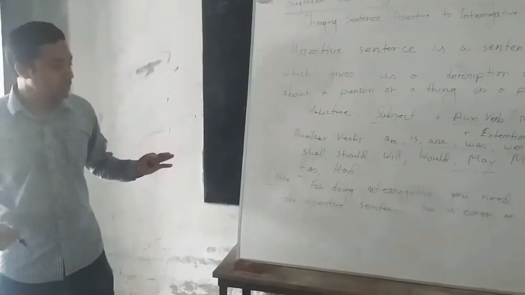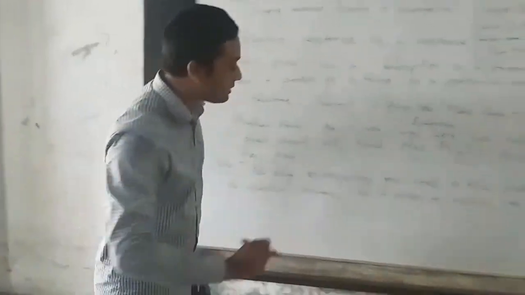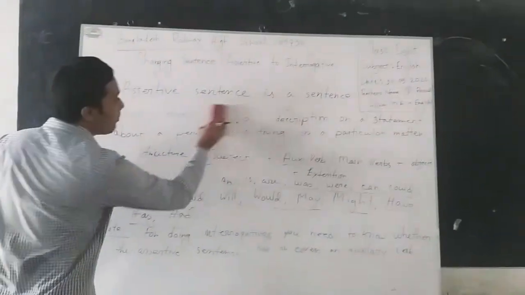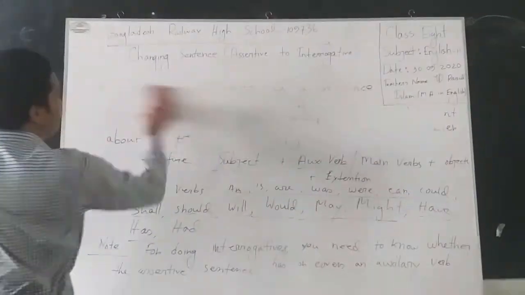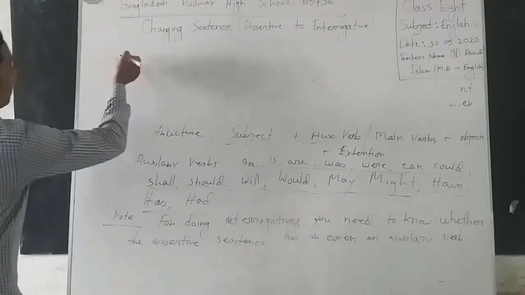Okay, fine. So for doing interrogatives, you need to know whether the assertive sentence has or covers an auxiliary verb. If you get the auxiliary verb in the sentence, then take the auxiliary verb before the subject. That means place the auxiliary verb. Okay, let's take an example like here.